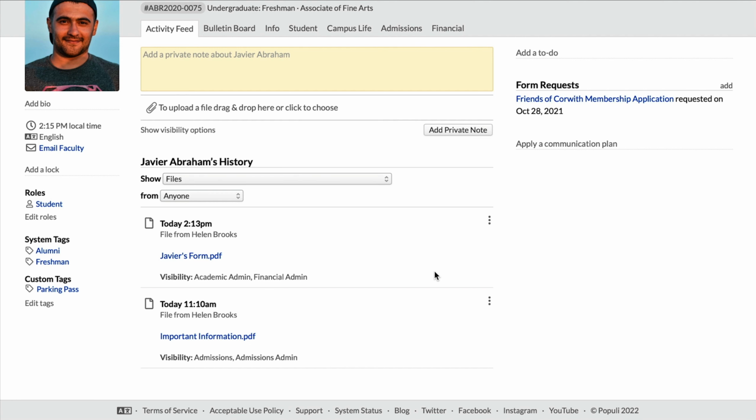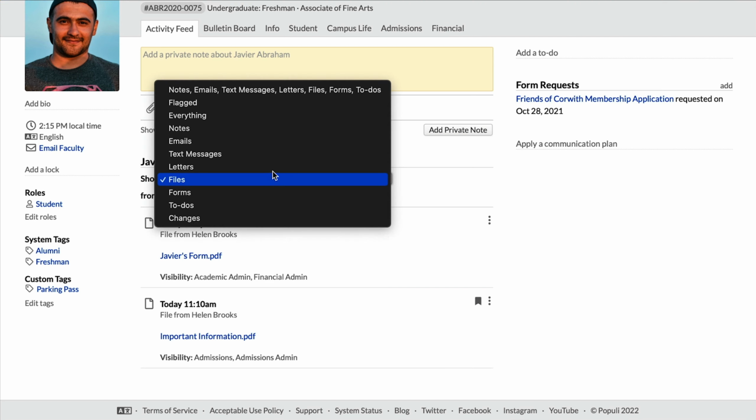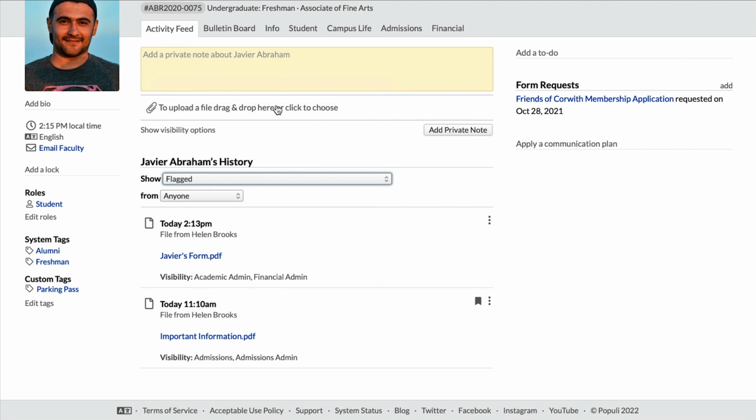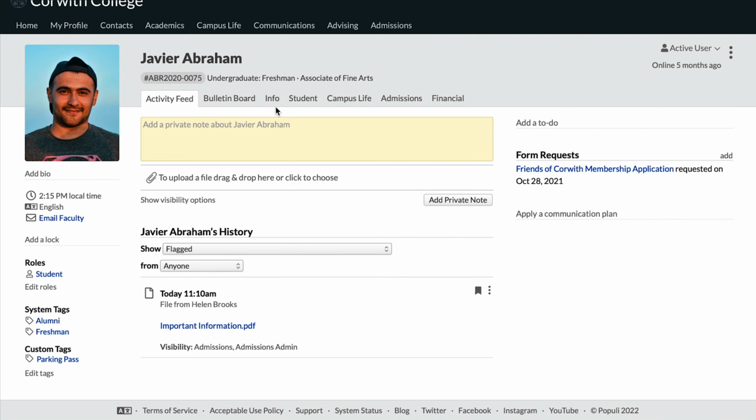Another thing that we can do here to make sure that we're able to find important files is that I can go here once I've added a file, click on those three stacked dots, and then choose flag file. Now, I can also go back up to that category selector and then choose flagged. Now I'm only going to see the flagged items on this student's activity feed. That helps you make sure that you can keep track of relevant files and then suppress some of the noise on the activity feed.